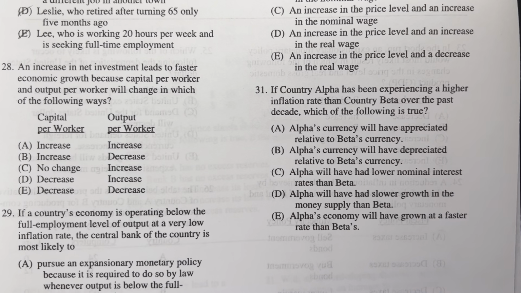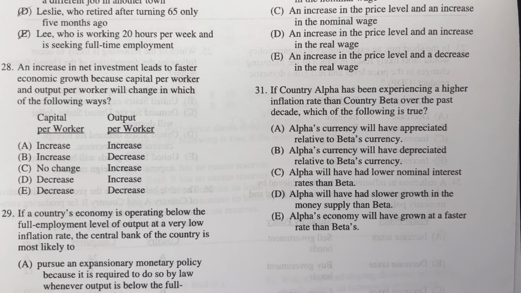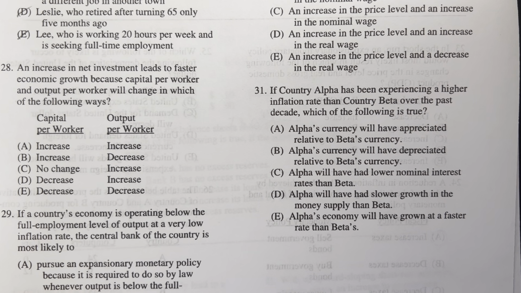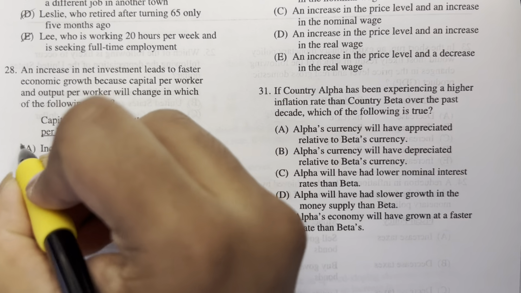28. An increase in net investment leads to faster economic growth because capital per worker and output per worker will change in which of the following ways? So net investment will actually increase capital per worker. And, well, that would also increase the output per worker. So it should be A.